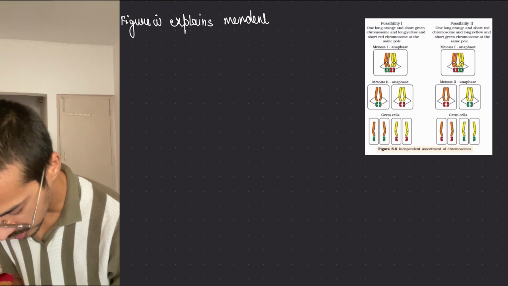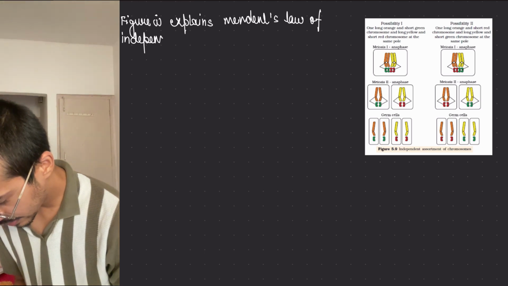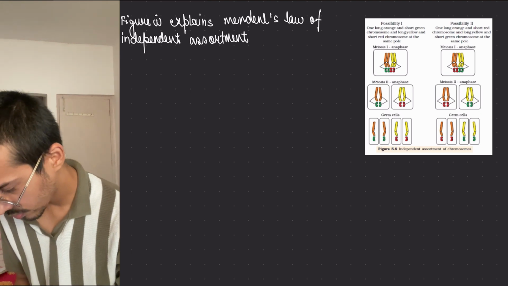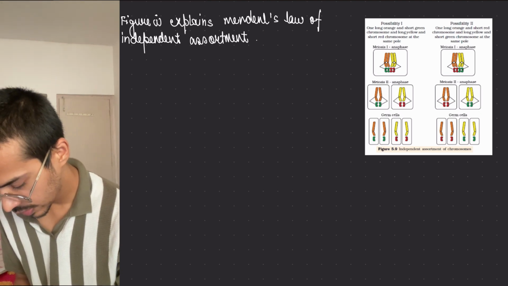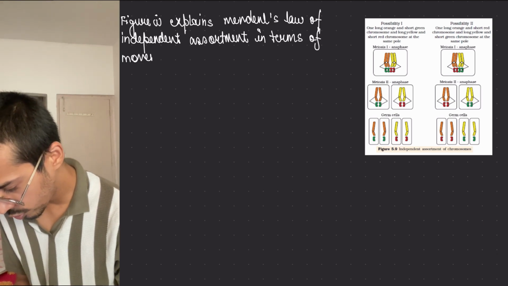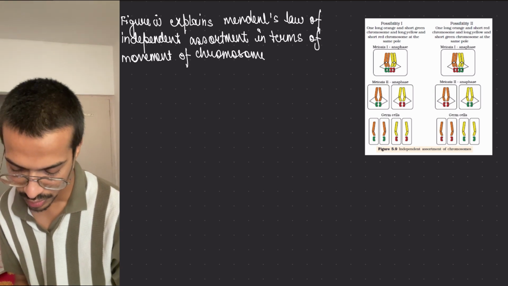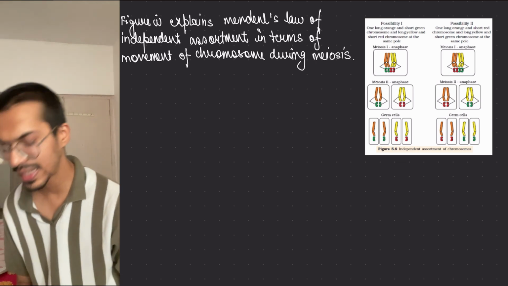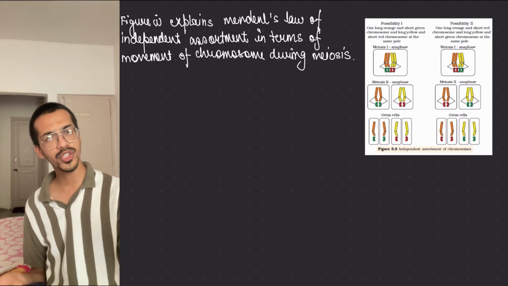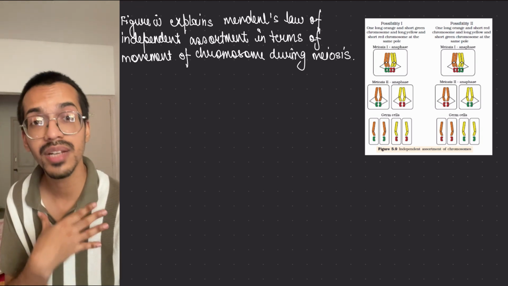Explain Mendel's law of independent assortment in terms of movement of chromosomes during meiosis. I am not telling you what will take place after, what choices they have, prior to only what things they will do within when they are doing in my body itself.